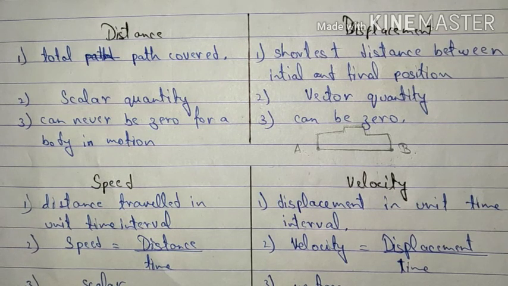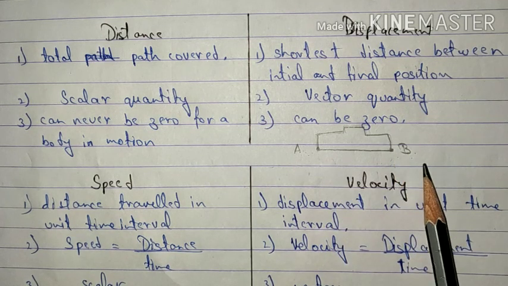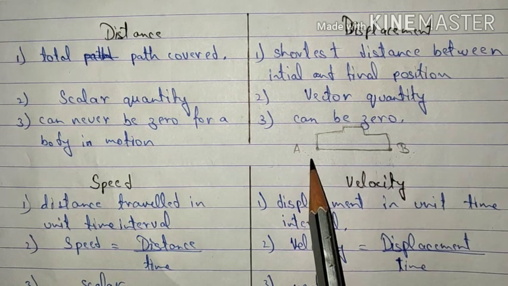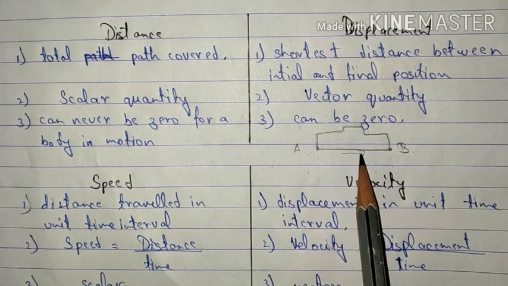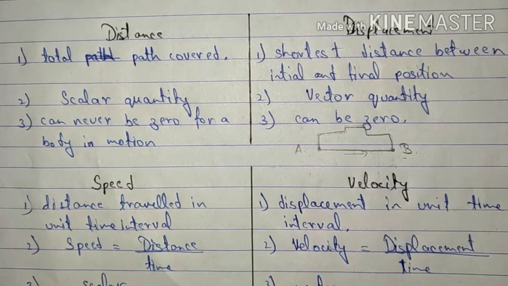You all have already studied that the quantities which have only magnitude are known as scalar quantities, whereas the quantities which have a fixed direction and magnitude are known as vector quantities. As you observed over here, the direction of the distance was not fixed. However, when we are talking about displacement, the direction of the displacement from A to B will always be in this form itself. So we can say that displacement is a vector quantity whereas distance is a scalar quantity.